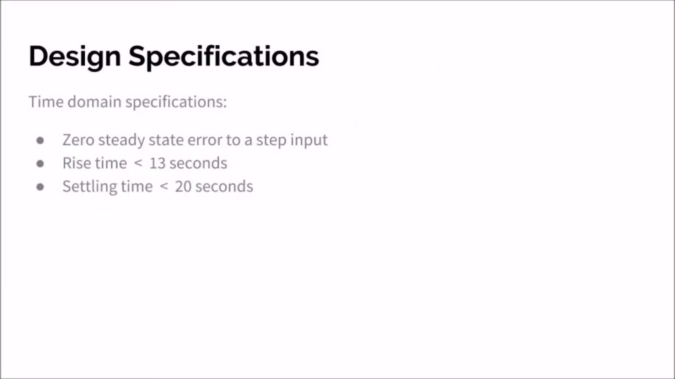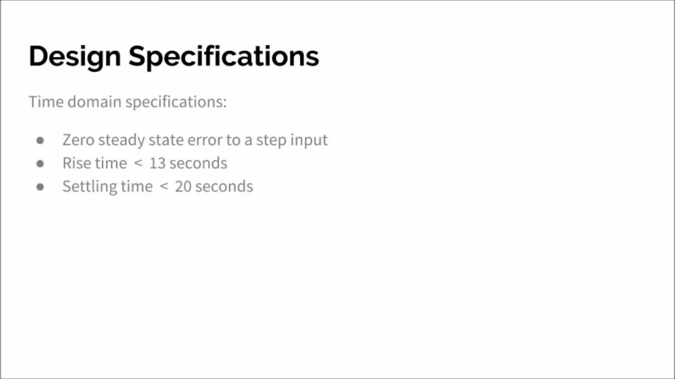Our control goal is to maintain the velocity of the car within 10% of the speed limit, and we have chosen the following design specifications to reflect this goal. We would like the output velocity to reach our given input velocity over time with very little error. Therefore, we want our steady-state error to be 0.